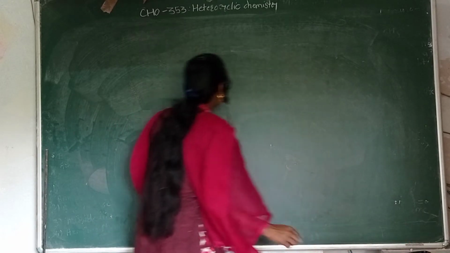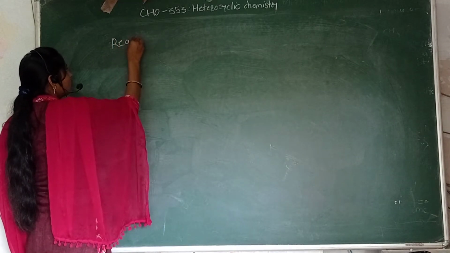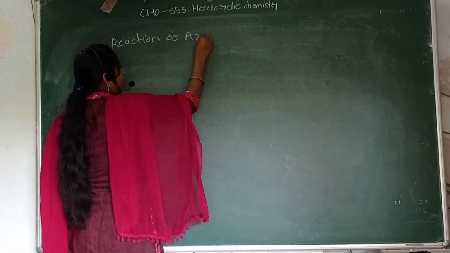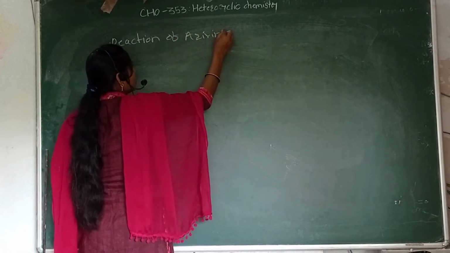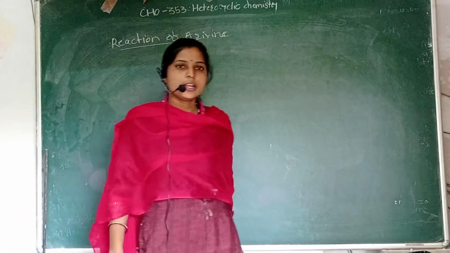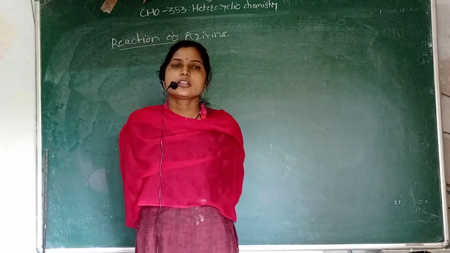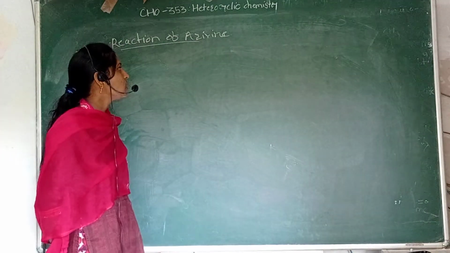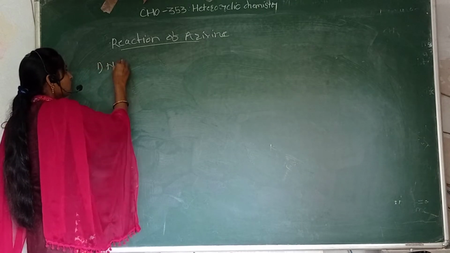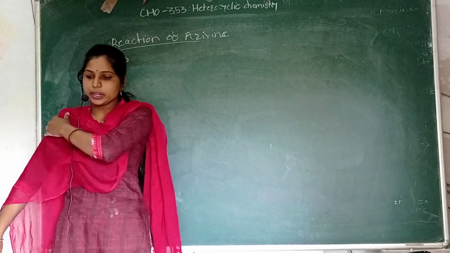So write the reactions of aziridine. That is nucleophilic ring opening of aziridine, electrophilic ring opening reaction, photochemical reaction, and extrusion reaction of aziridine compound. First of all, we have to see the nucleophilic reaction of aziridine. That is also the ring opening reaction.